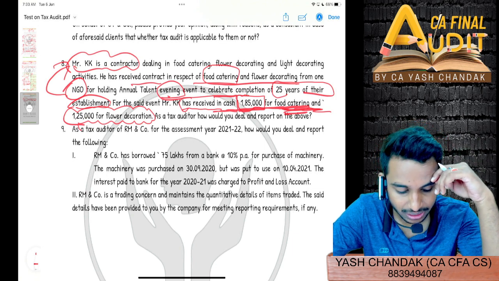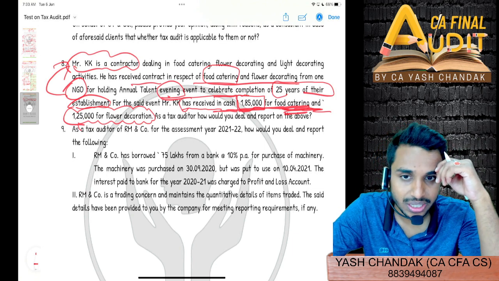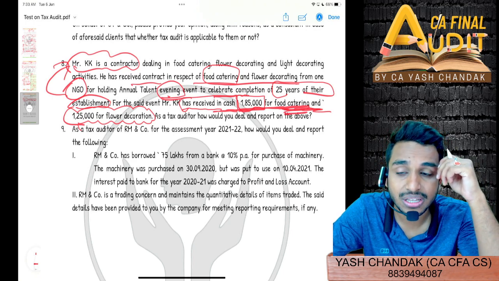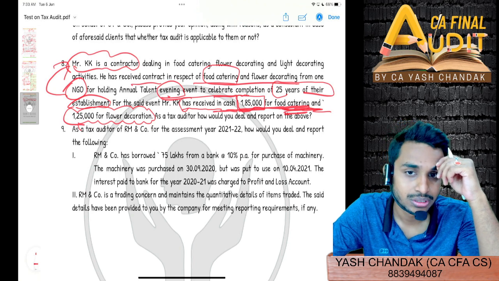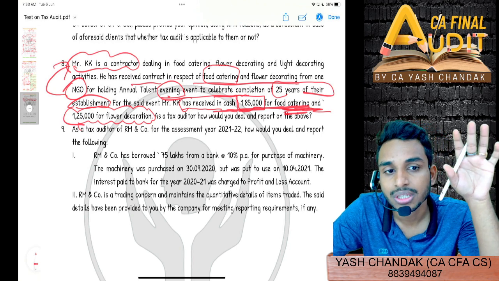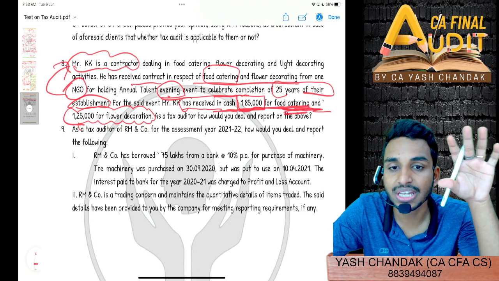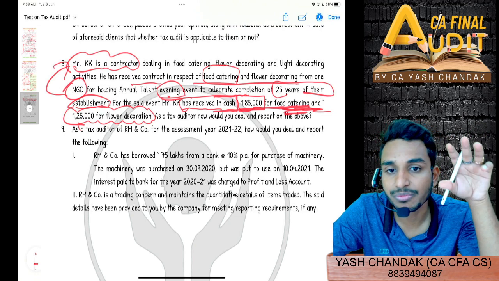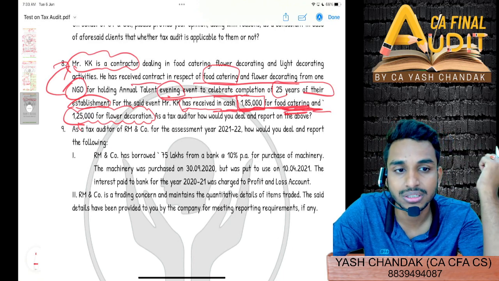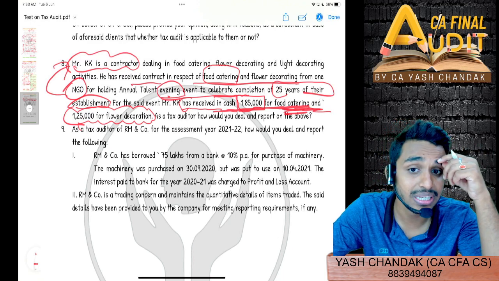Here nothing is mentioned that you have received this in a single day, first of all. Whenever there is a question of section 44 AD, you must have seen in our book that they will specifically mention that you are receiving cash from this person against these invoices on a single day. So definitely section 40A(3) will apply.